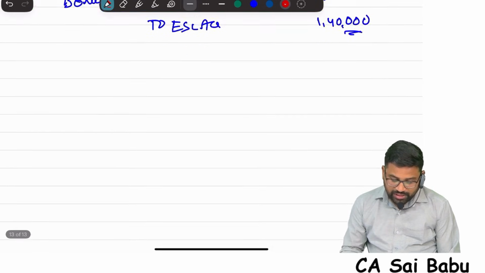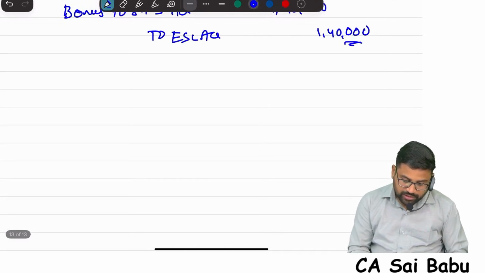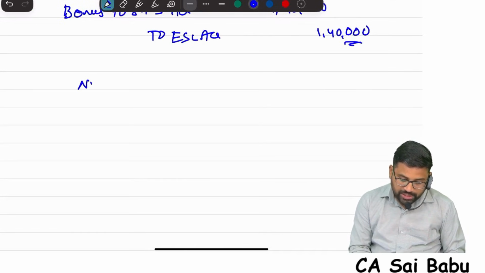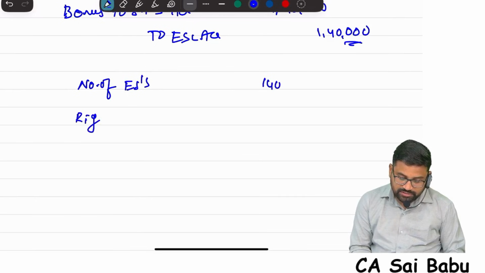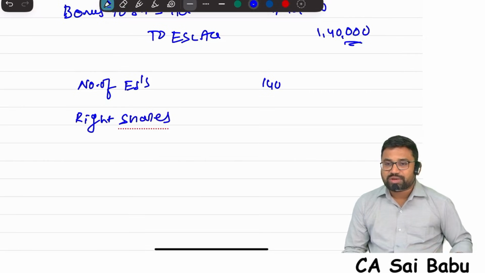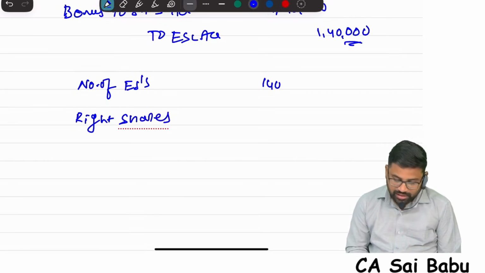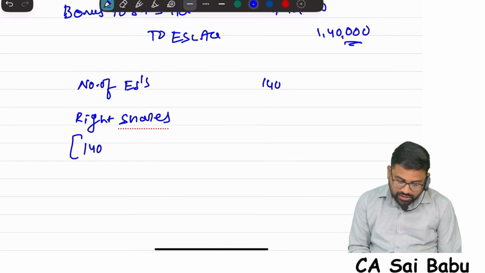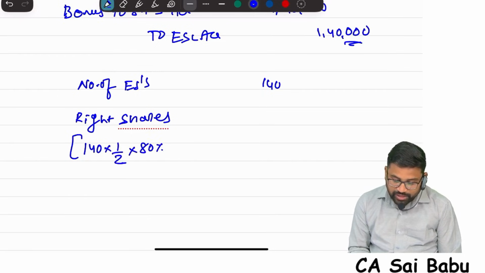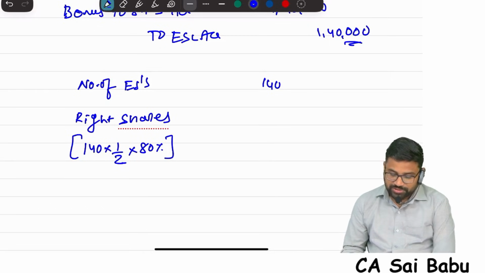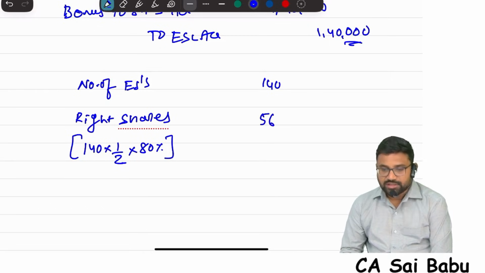How are you going to calculate? That shareholder had 140 shares, correct? Now, right shares will be added. Right shares are offered on what basis? For every 2, 1 share. So 140 into 1 by 2, for every 2, 1, into 80%. 80% is subscribed, so 56.